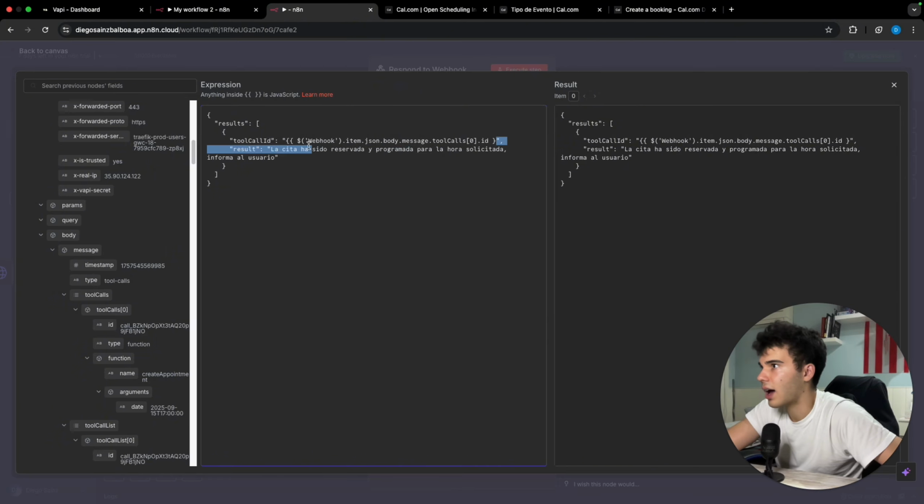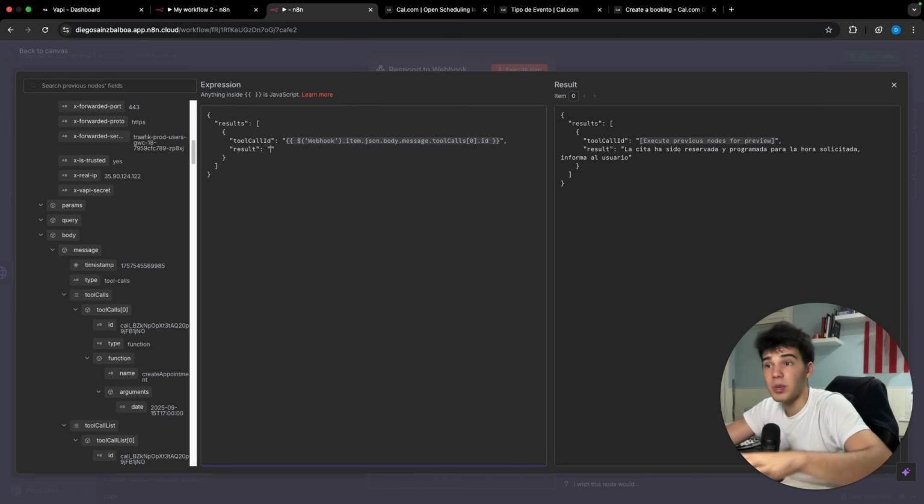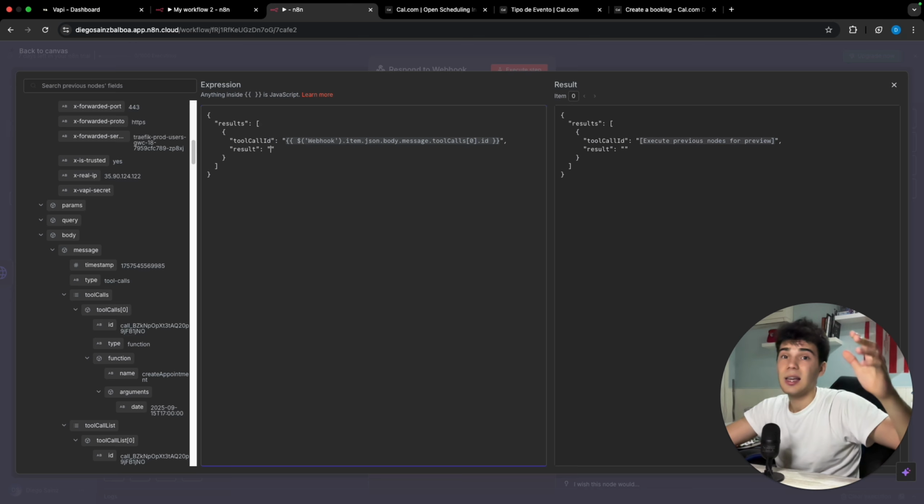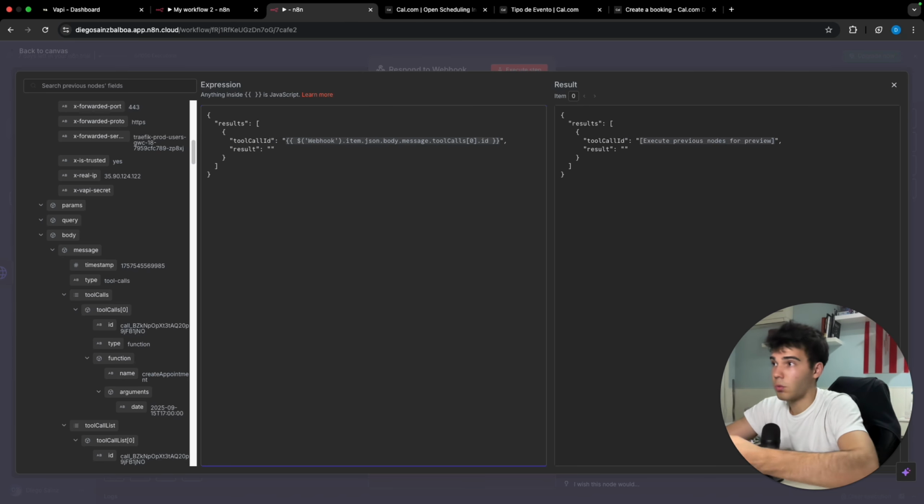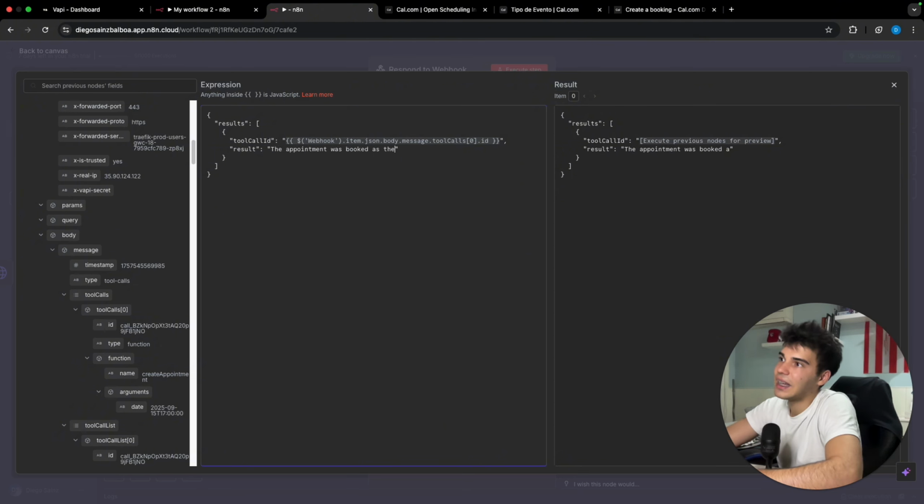I'm actually gonna add it again because it seems like it gave me an error, so I'm gonna put it here. This JSON structure is mandatory, guys. So we have to always use this, because if not, Vapi is not gonna receive the response of the function, and it's not gonna understand what the result of it was. So let's put directly the appointment was booked as the agent had availability.